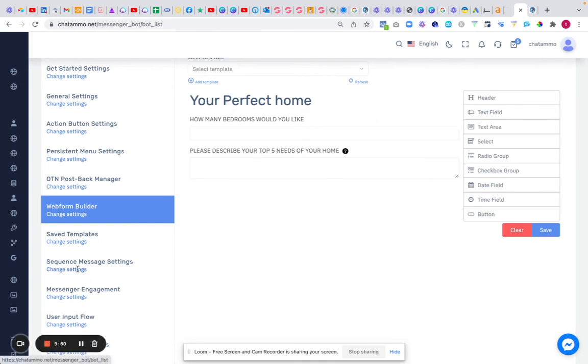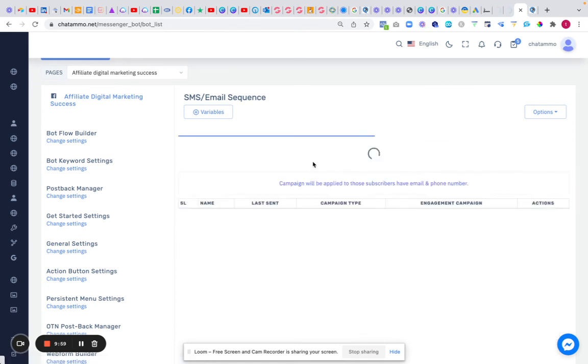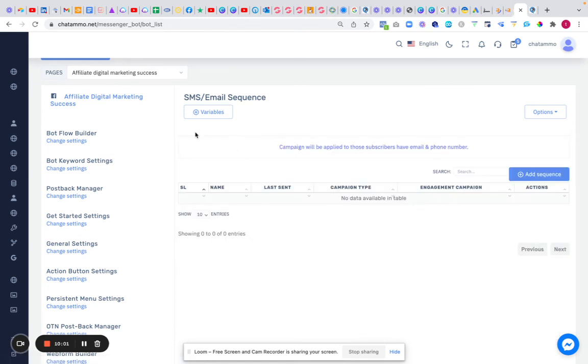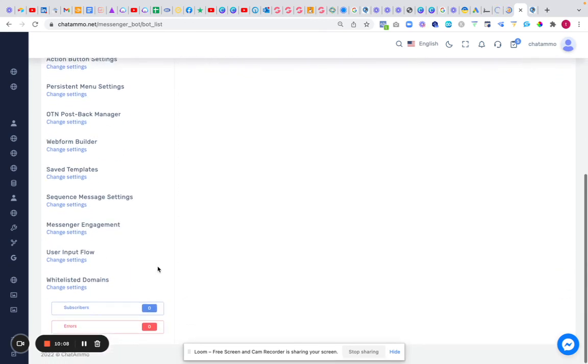Right, next you have your sequence messenger settings. Now again, I would build this up in my chatbot. However, if I want my email lists, if I had set up SMTPs, then I could set it all straight up in here. So it's all quite cool. Personally, I prefer ActiveCampaign, so I don't often use that one.